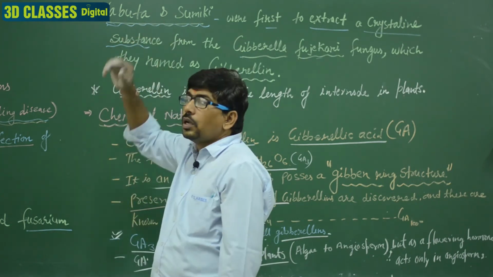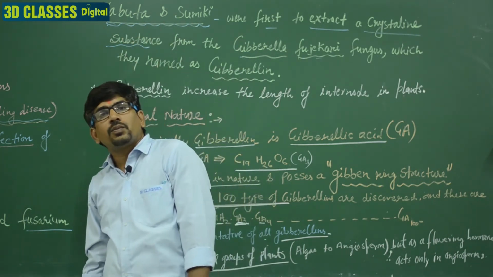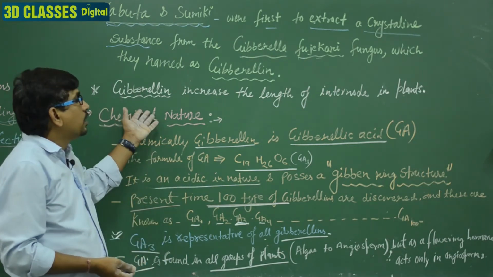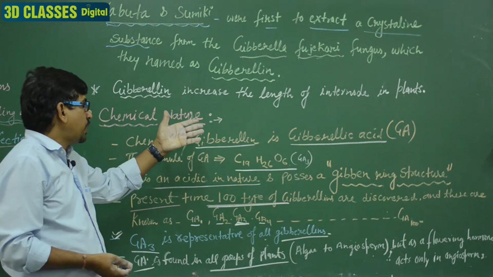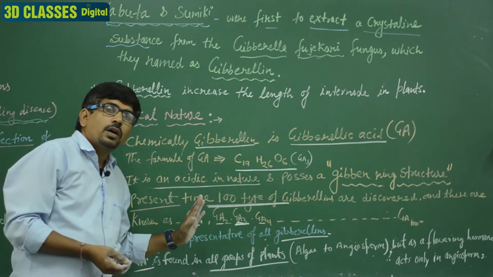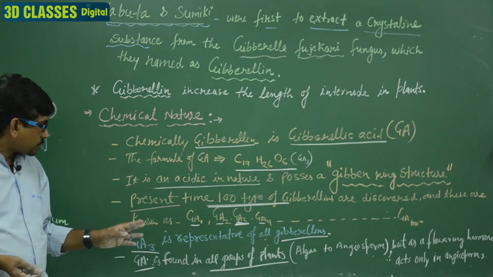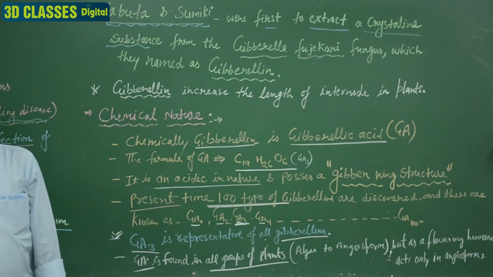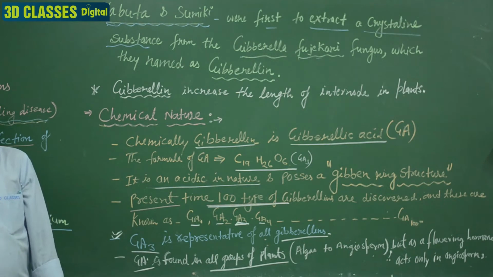Yabuta and Sumiki first crystallized gibberellin from Gibberella fujikuroi, and chemically it is GA3, represented by gibberellin. 100 types of gibberellin are discovered, and it is found in all types of plants in different amounts, but for flowering it is responsible only in angiosperms.